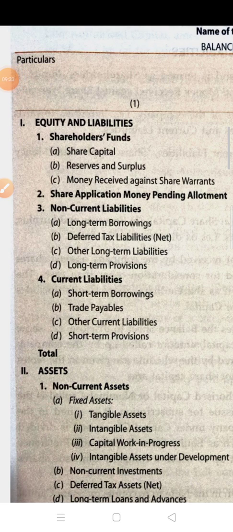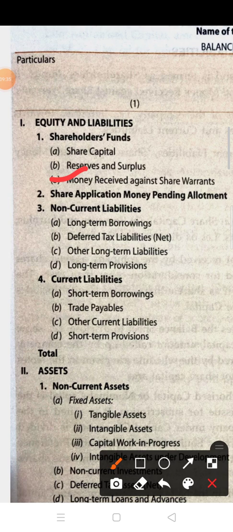Now, money received against share warrants. Share warrants are financial instruments which give the holder the right to acquire equity shares at a specified date and at a specified rate.